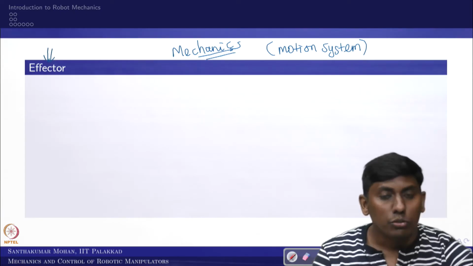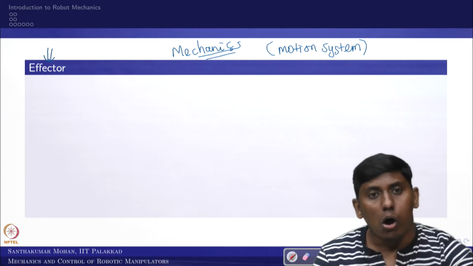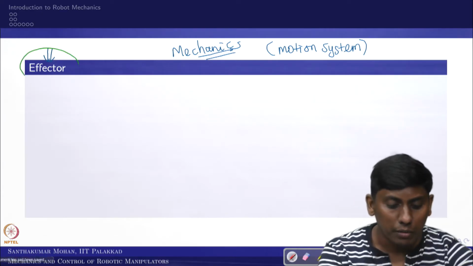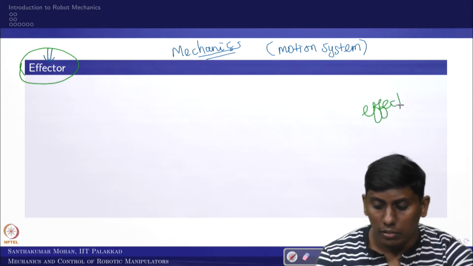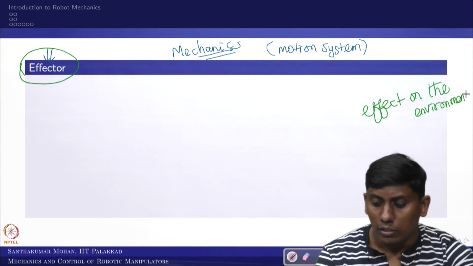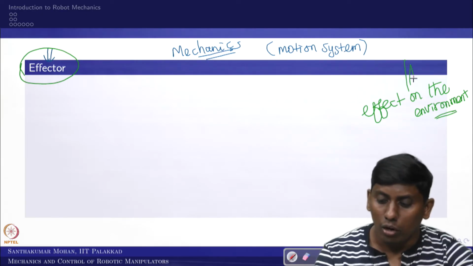What that means is, any device or robotic device that has an effect on the environment, we call an effector.